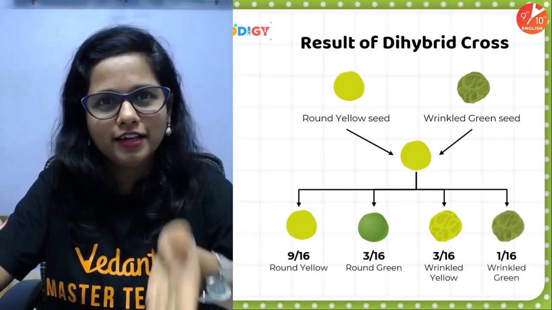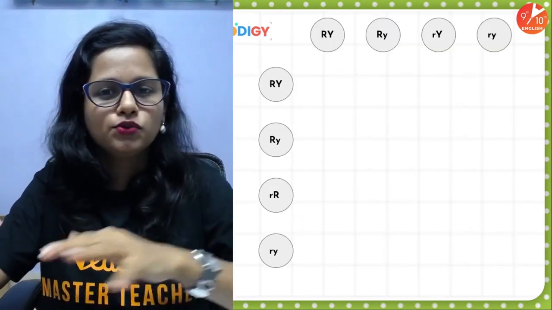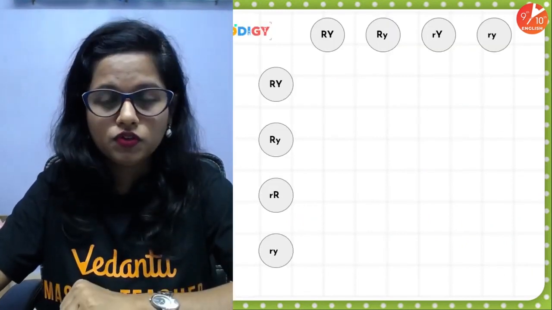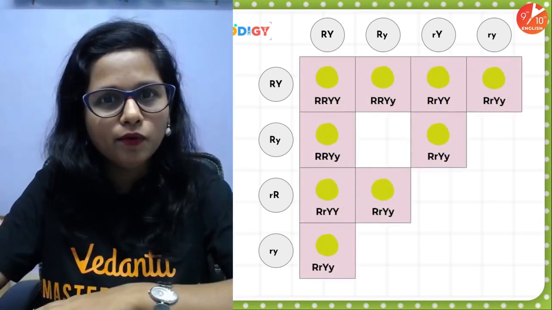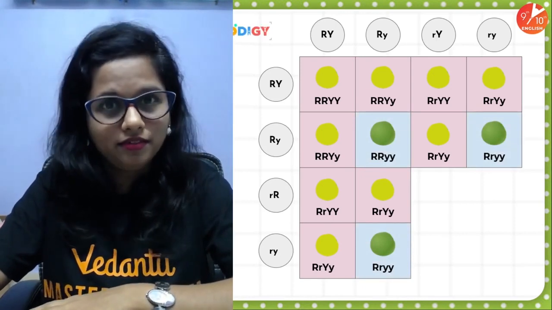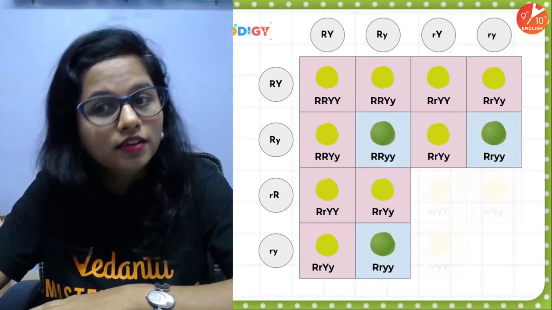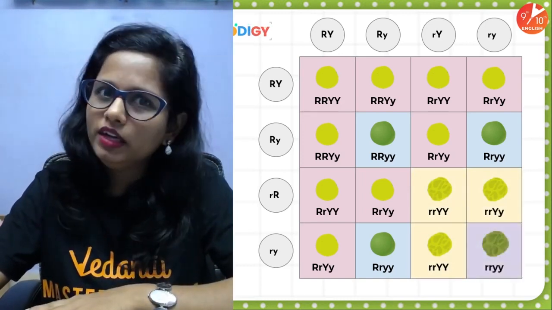The ratio is 9:3:3:1, right? So people, see this Punnett square. In the Punnett square, we obtained 9 round yellow as I showed you, then 3 round green, then 3 wrinkled yellow, and finally 1 wrinkled green.